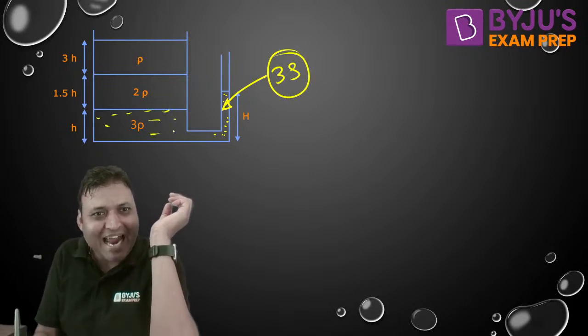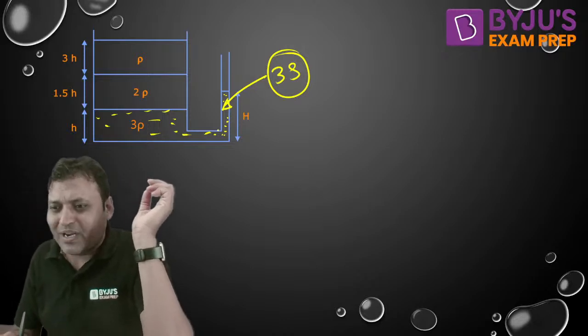This is the fluid which is entering into the piezometer. What is the piezometer?